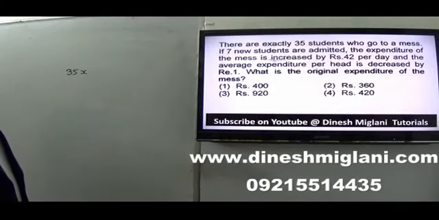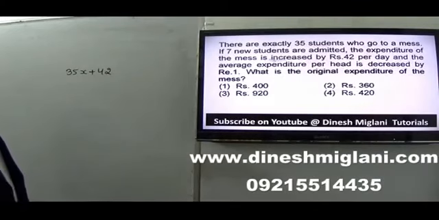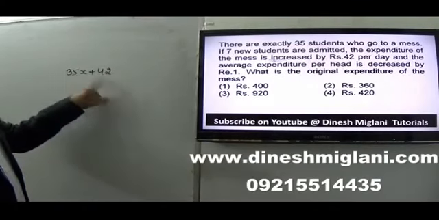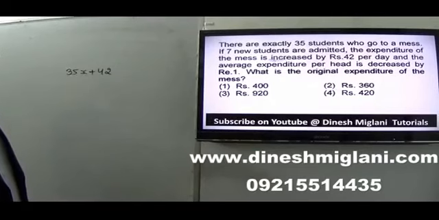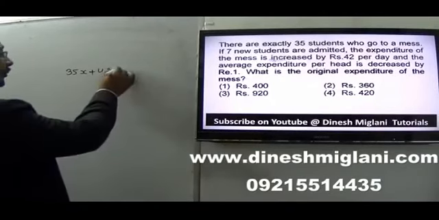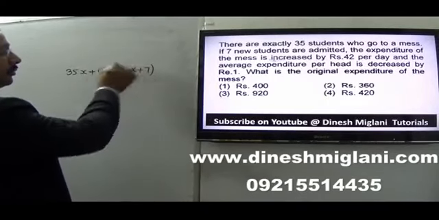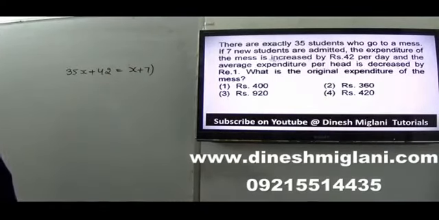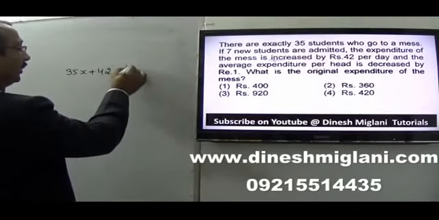Now if 7 new students are admitted, the total expenditure is plus 42. Earlier this was that one, now it is increased by 42, and the average expenditure per head is decreased by 1. The number of students is now 42, because 35 are already there and 7 are added.